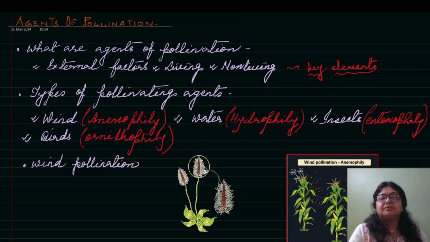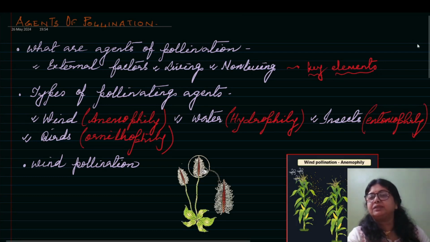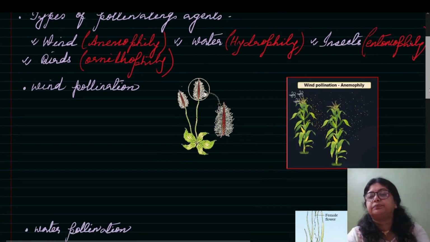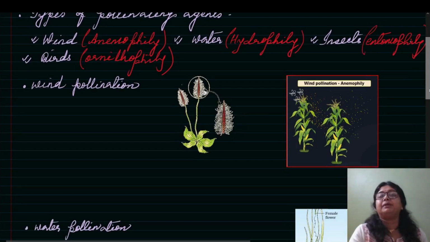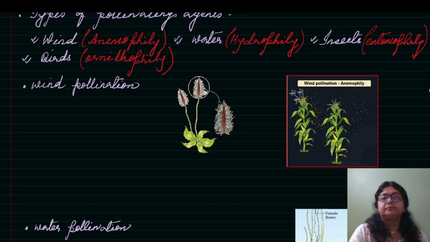Wind: the pollens which are carried by wind are called anemophily. Water: the pollens which are carried by water are called hydrophily. Similarly, insects, entomophily; birds, ornithophily. All these are biological terms you should know, and there are many other types of pollinating agents also, like the mammal bat, that also helps to carry the pollens.